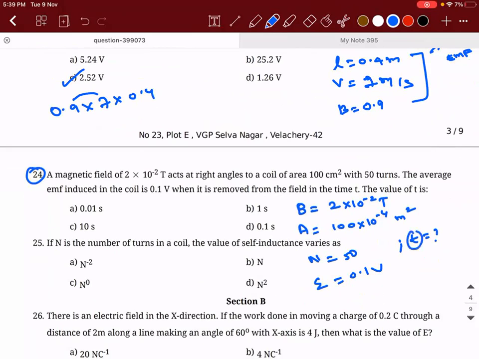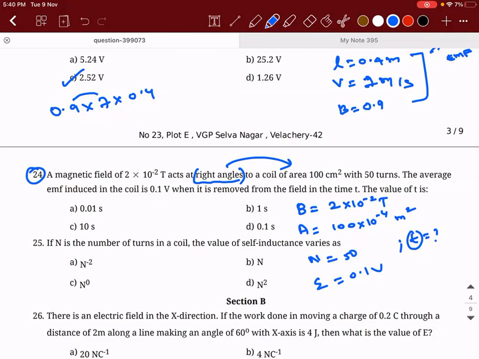So the change in flux is happening during this time interval t. Since they told the magnetic field is acting at right angles to the area of the coil, then what can we say? So for flux, how much should I take the theta value as? BA cos theta is there, right? Theta, how much should I take? We should take it as 0 degrees. Just by looking at right angle, don't get confused. Right angle to the area, but the area vector and magnetic field will be parallel.